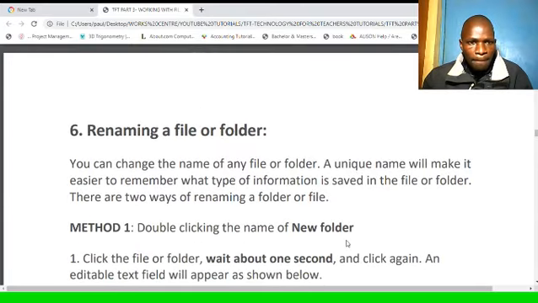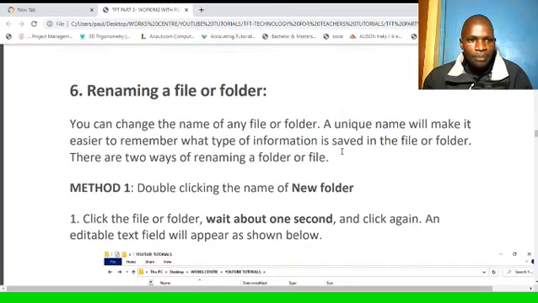Very well. Another section is renaming a file or a folder. You can change the name of any file or folder, and a unique name will make it easier to remember what type of information is saved in the file or folder. So it's very important to give a descriptive name, a name that will make it easier to remember. Remember, you'll be searching for a file, and you need to have a very descriptive and unique name.